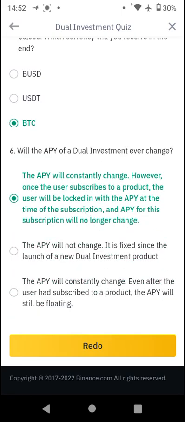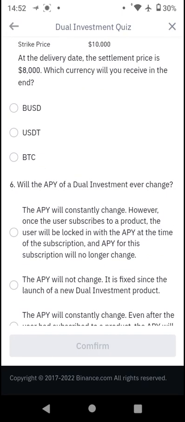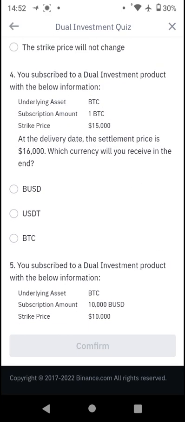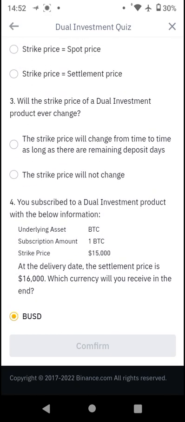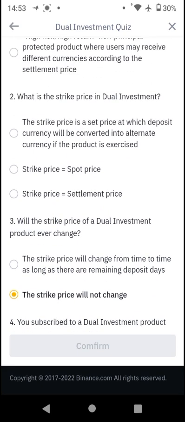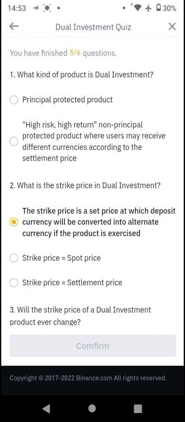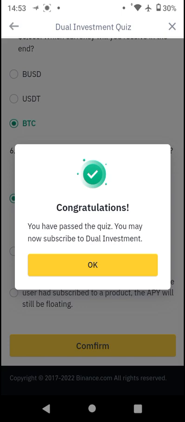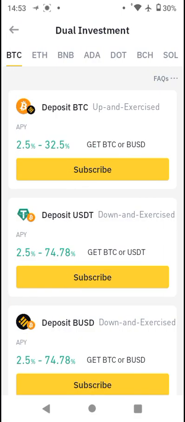So you want to click on redo. Binance gives you the opportunity to redo. Click on redo. Click on this BUSD. So you just understand the formula: whenever your investment is exercised, you get a stable coin as your product. So just click on it. We are now free to push through with our dual investment.